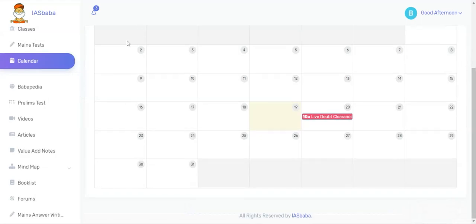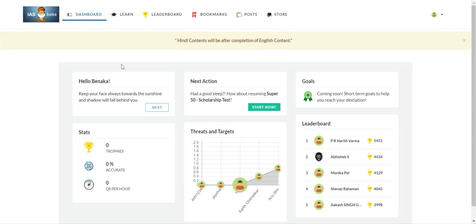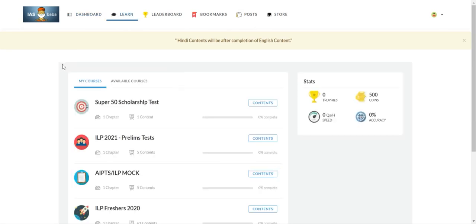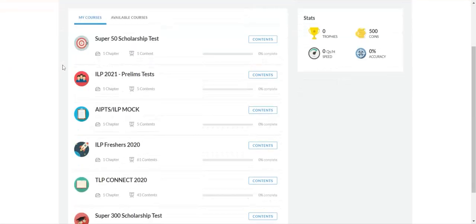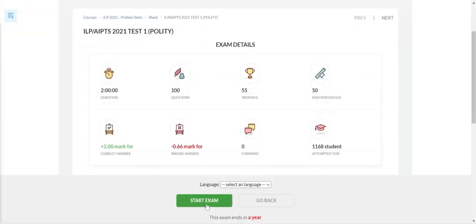Coming back to the Learn platform, let's go to the Prelims Test section. Click on Learn, then click on the particular program which you belong to. Select Test. Start writing the exam after selecting your preferred language.